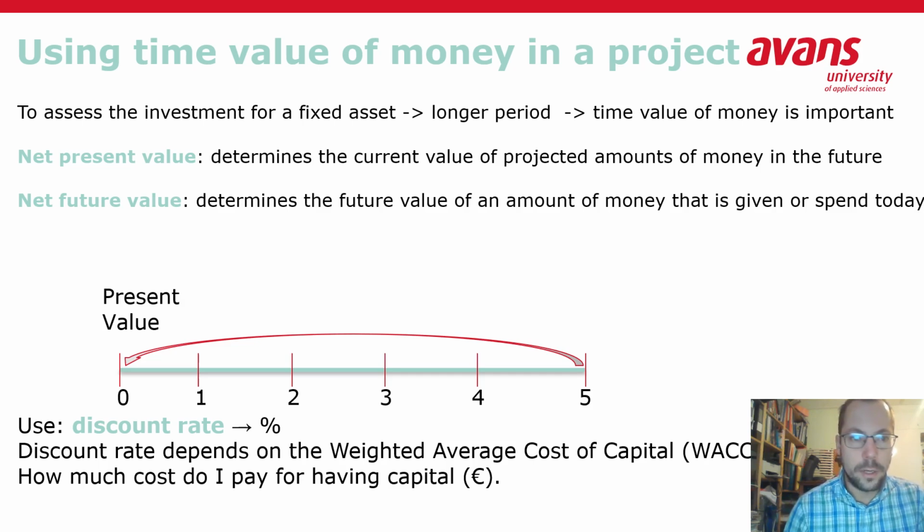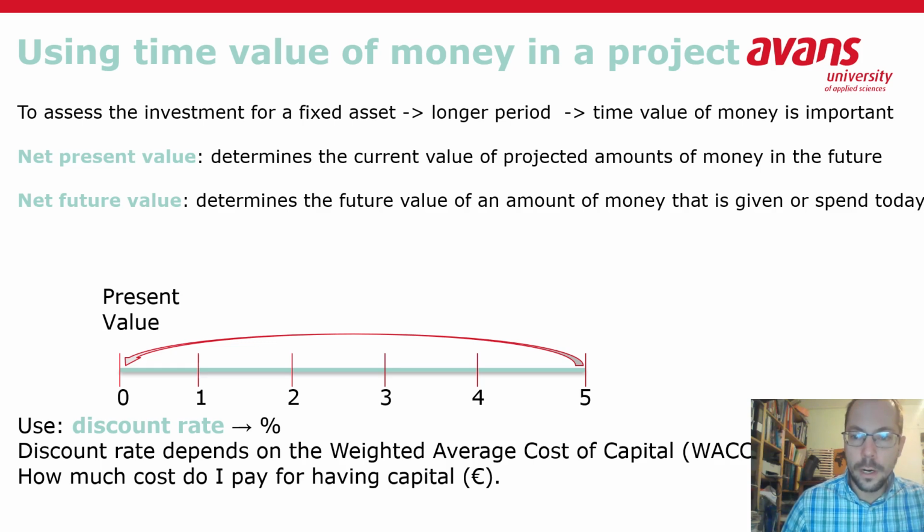And take into consideration that the net present value determines the current value of project amounts of money in the future. And by that, you use the discount rate. The discount rate depends on the average cost of capital, the weighted average cost of capital. We call that the WACC.